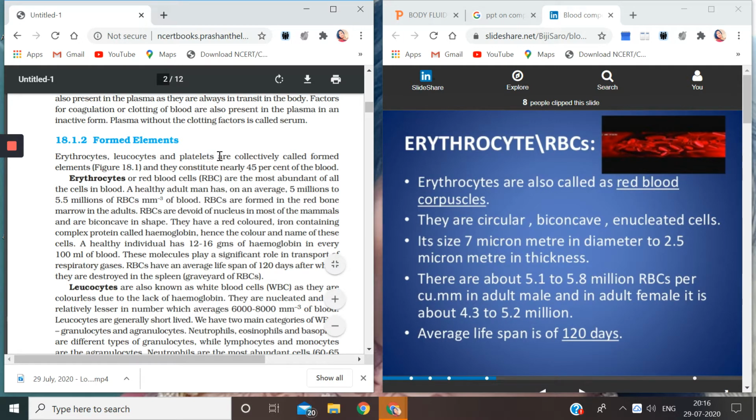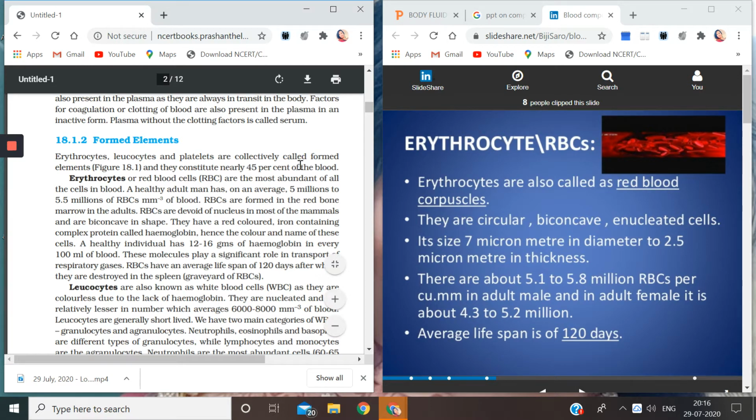The other name of platelets is thrombocytes. So, again, erythrocytes, leukocytes, and platelets, all three of them together, are known as formed elements, and they constitute 45% of the blood.